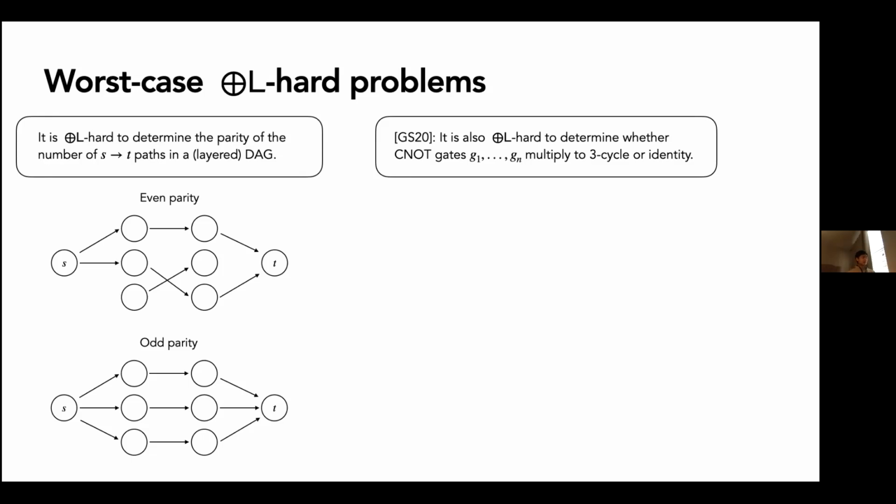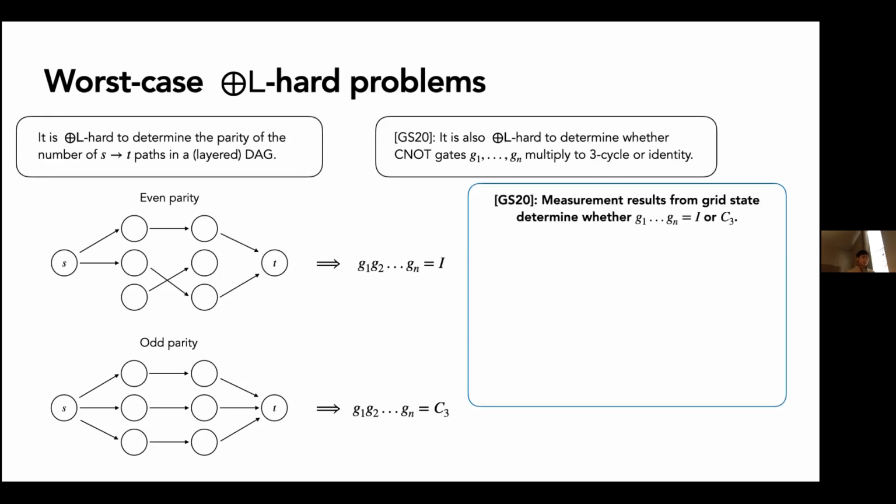So basically, if you have an even parity DAG, the reduction will output some sequences of C0 gates that multiply to identity. If you have an odd parity DAG, it'll output some sequence of C0 gates that multiplies to the 3-cycle. And in turn, we can use the measurement results from the grid state problem to determine whether it multiplies to the identity or the 3-cycle. So we can use measurement results from the 2-round problem to determine which one it is. So that'll solve a parity-L-hard problem.